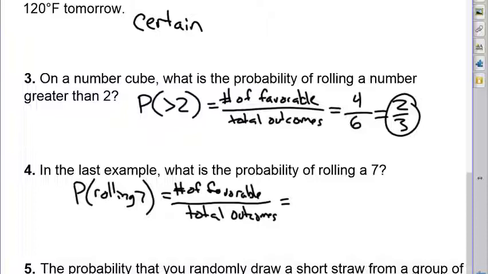What's the probability of rolling a 7 on a six-sided dice? Well, there is no 7 on a six-sided dice. So the number of favorable outcomes is 0. Our total outcomes is still 6, but we can reduce this fraction. 0 chances out of 6 is 0. It is impossible to roll a 7 when you're rolling a six-sided dice.